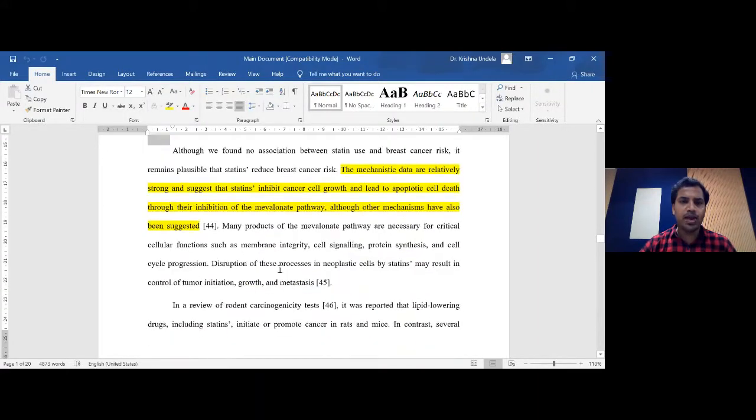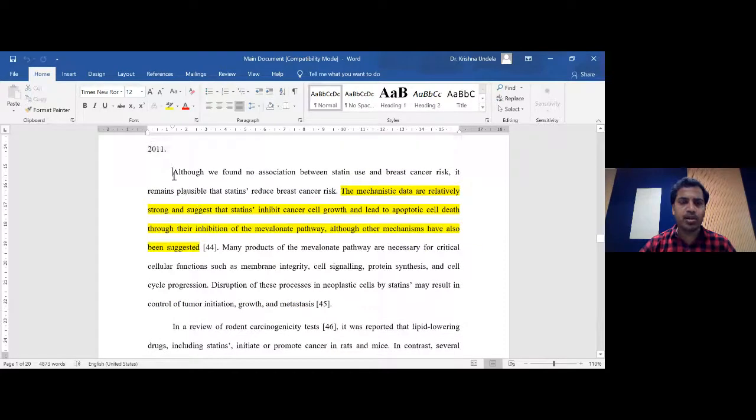And also maybe we can mention in detail what we could not mention in the introduction. Whatever you were not able to explain in the introduction, you can explain in the discussion, especially since we are speaking about the association between statin and breast cancer. Is there any mechanism behind statins causing or decreasing breast cancer?